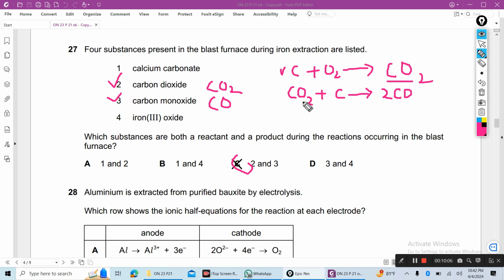Then why carbon monoxide? Because in the second reaction, carbon monoxide is the product, and this carbon monoxide reduces iron 3 oxide to molten iron plus carbon dioxide.